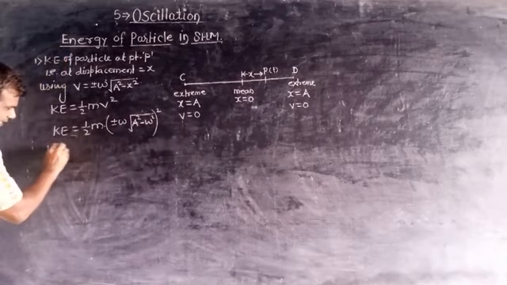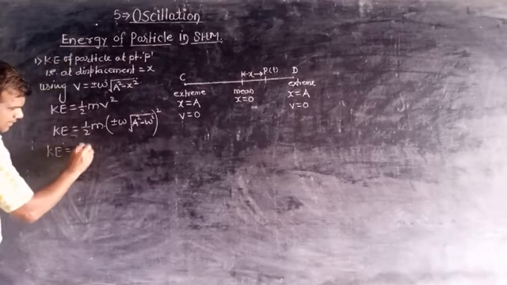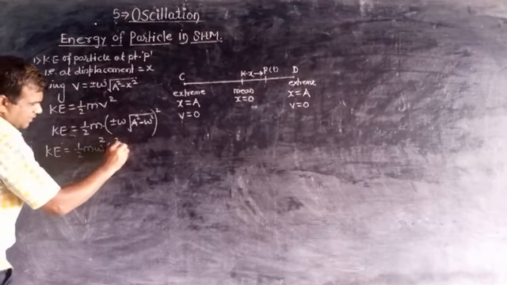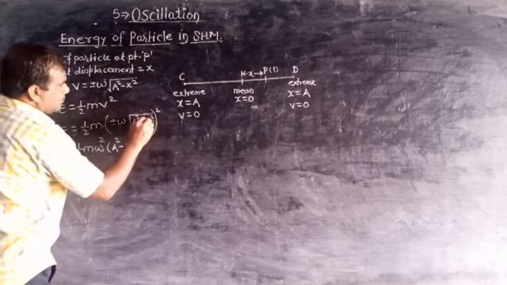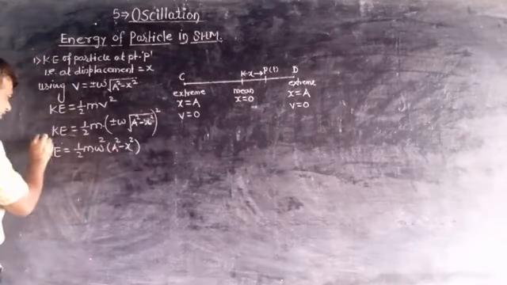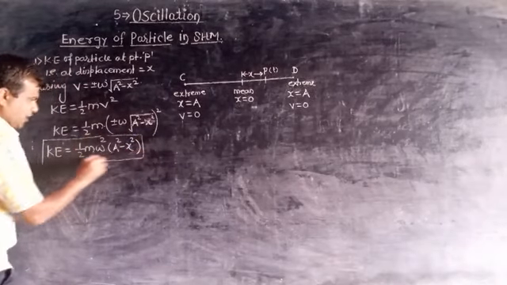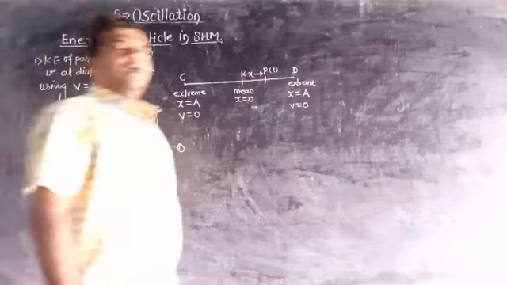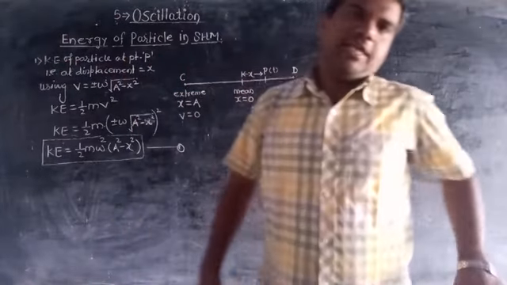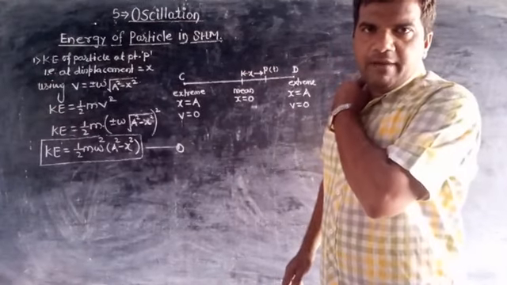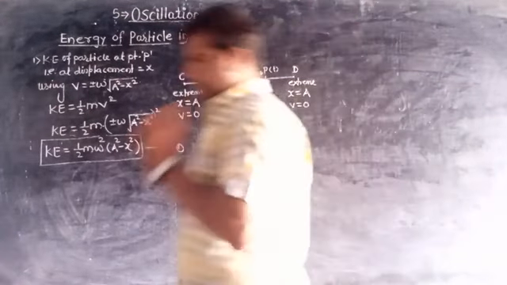Therefore this kinetic energy can be written as half m omega square, in bracket, a square minus x square, and this is the required expression for the kinetic energy of the particle. This is the general formula for the kinetic energy of the particle. Now we have to determine here the potential energy of the particle.